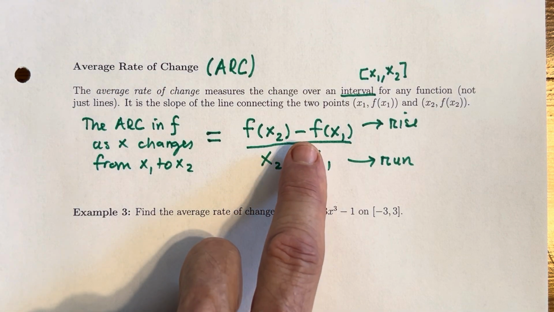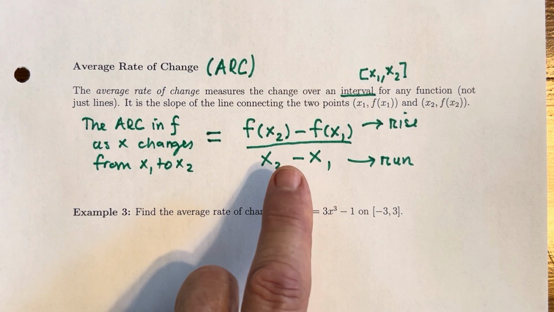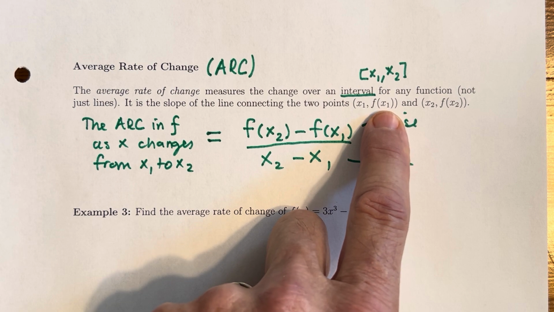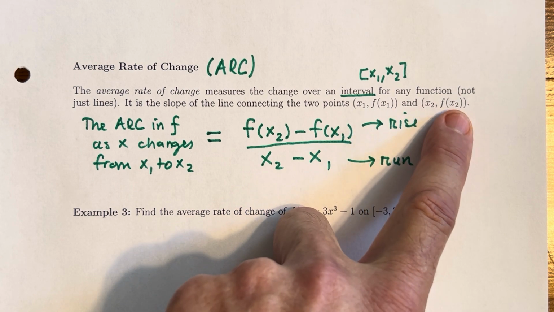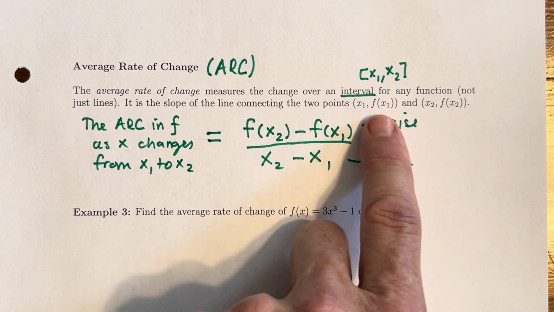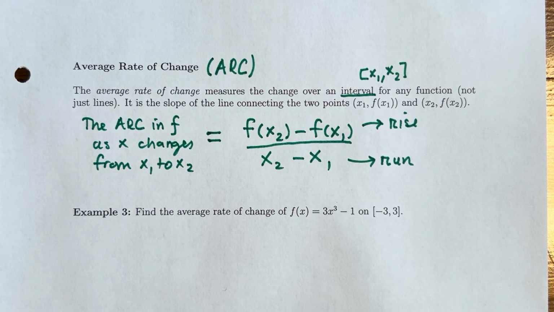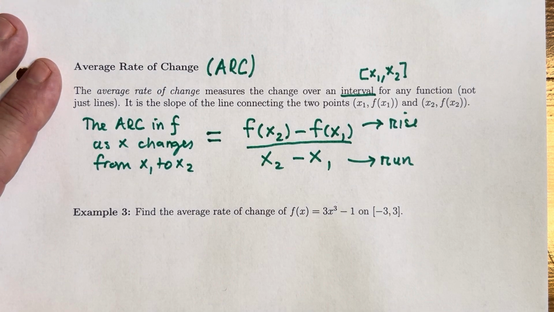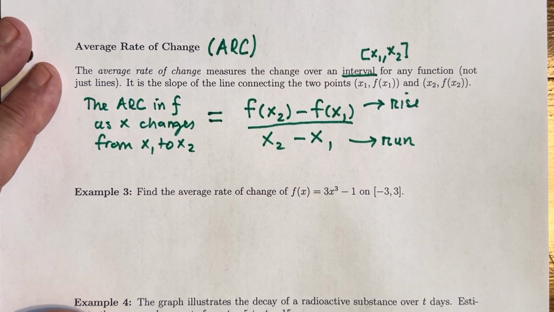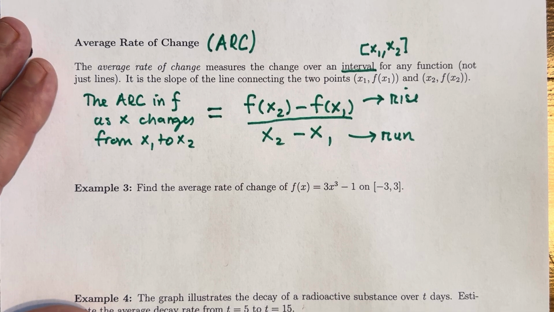Now, the line that contains these 2 points, x1, f of x1, and x2, f of x2, those 2 points are on the curve. The line that connects them is called the secant line to the curve. Depending on the 2 points you pick on the curve, you're going to generate the slope of a different secant line.